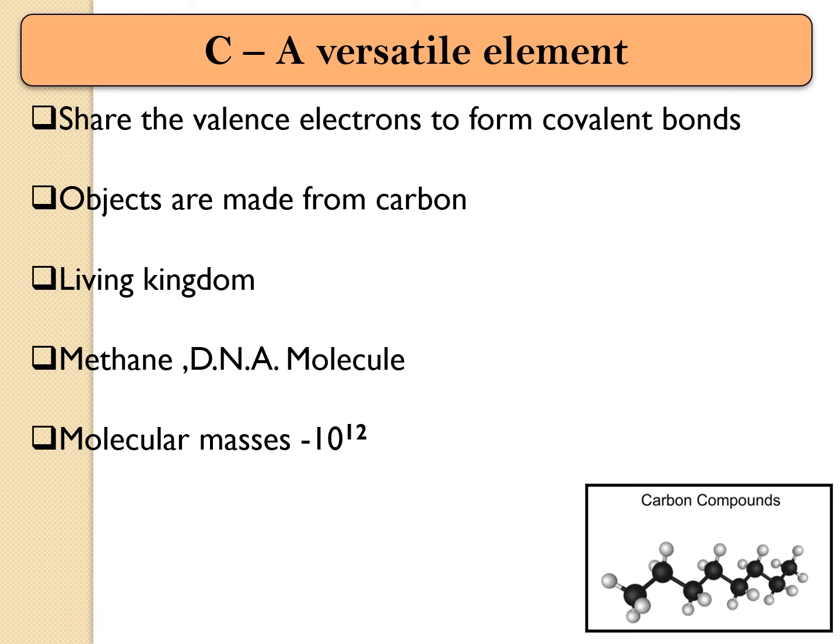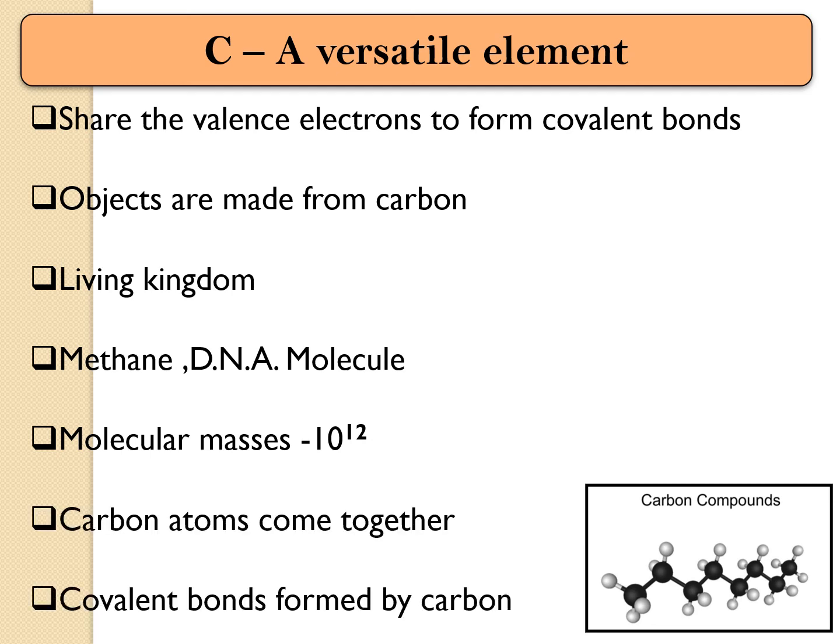The molecular mass of carbon compounds can range up to 10 raised to 12. Carbon atoms come together and form covalent bonds, and because of this covalent bond nature, big molecules of carbon compounds exist in nature.